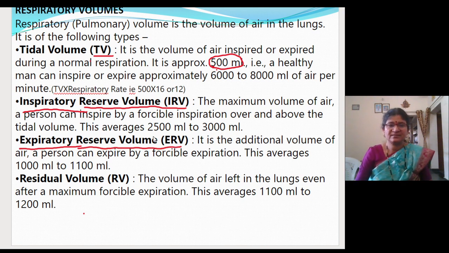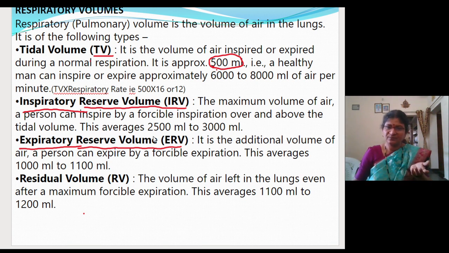The name itself says it. The definition of the volumes is there in the name itself. It is the additional volume of air a person can expire by forcible expiration. When you breathe out normally, that is tidal volume, 500 ml.